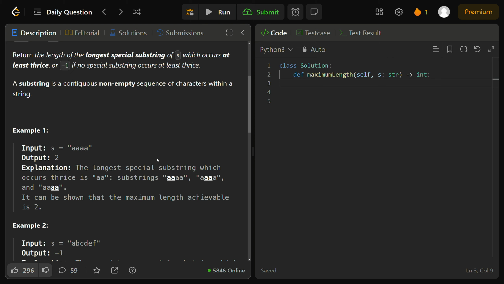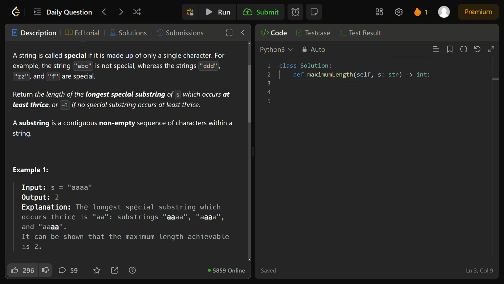We're going to use this to validate whether a current substring satisfies our conditions, right? Of the given length, does it occur more than or equal to 3 times? And we're going to use a hash map or an array to count the substrings and their corresponding occurrences or frequency efficiently as we apply our binary search algorithm.